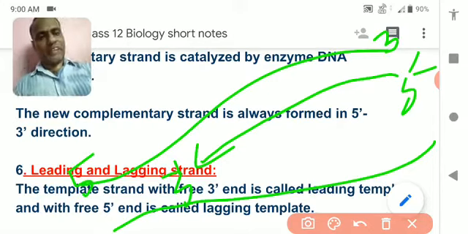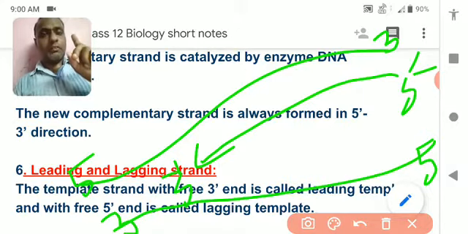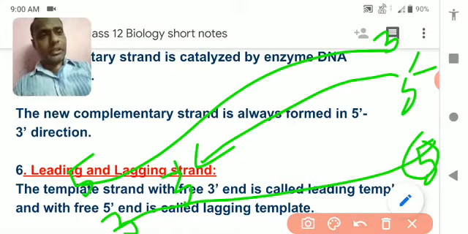Now if it is 5, it will be the 3 and it will be 5. So DNA always forms in 5' to 3'. But here you can see, 5' is present over here, and in this direction it is not possible to draw.